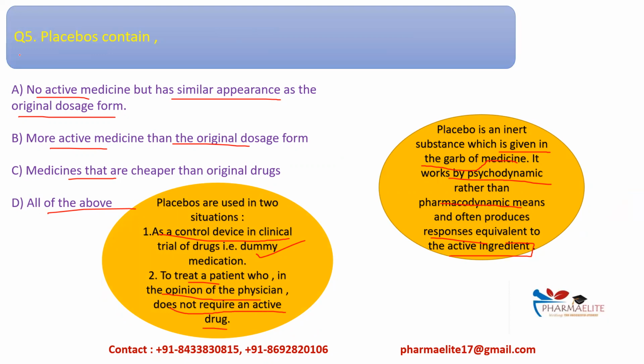Okay, so the correct option over here will be A, that is no active medicine but has a similar appearance. Okay, medicines के जैसे ही दिखता है, same way it is given. Okay, but active ingredient उसमें नहीं होता. Okay, as the original dosage form.